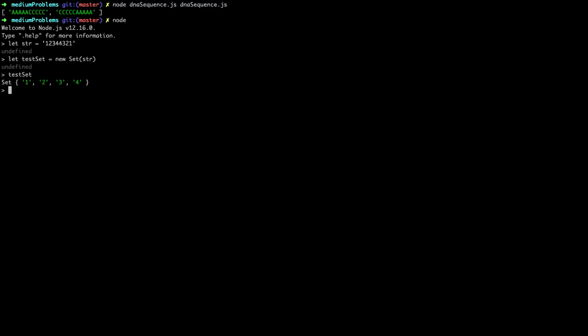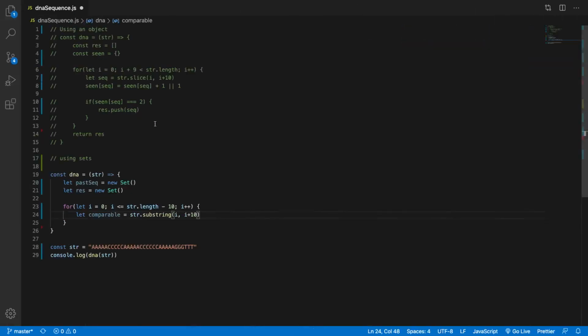So we have the str still, right? So if we go str.substring from 0 to 3, 0, 1, 2, see how in the same way we have 0, 1, 2, 3 is non-inclusive on this. So this is basically the same thing that we were doing earlier. We'll go from where i starts plus the next 9 numbers, because the 10 is non-inclusive right here.